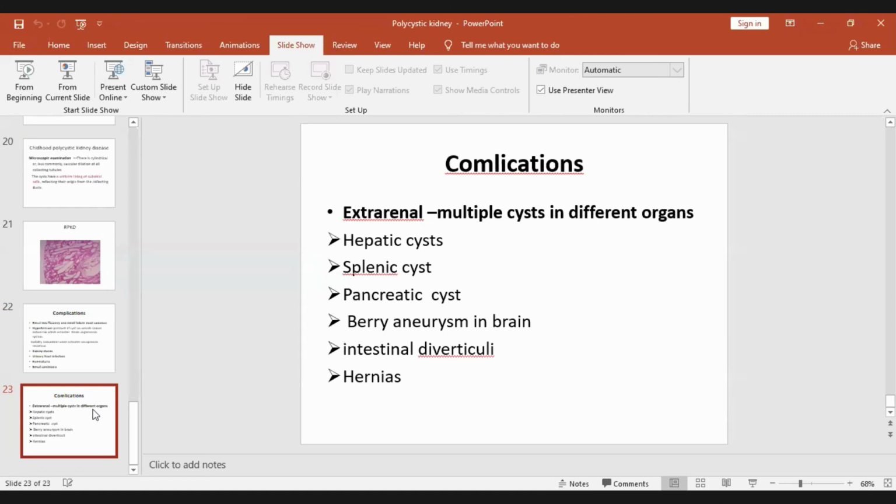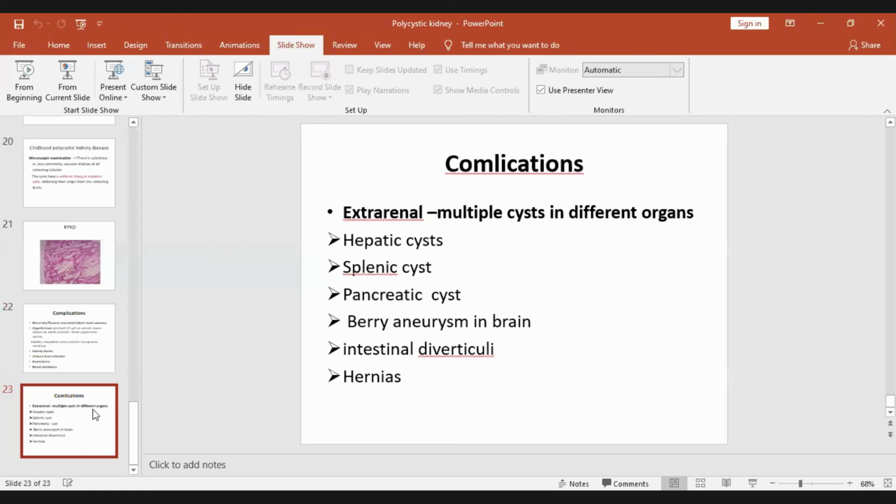Both are hereditary. One is in childhood, one is adult, one is recessive, one is dominant. Both are autosomal. In one, the gene involved is PKD1 and PKD2, that is 80% and 20%, and the protein involved is polycystin 1 and 2.